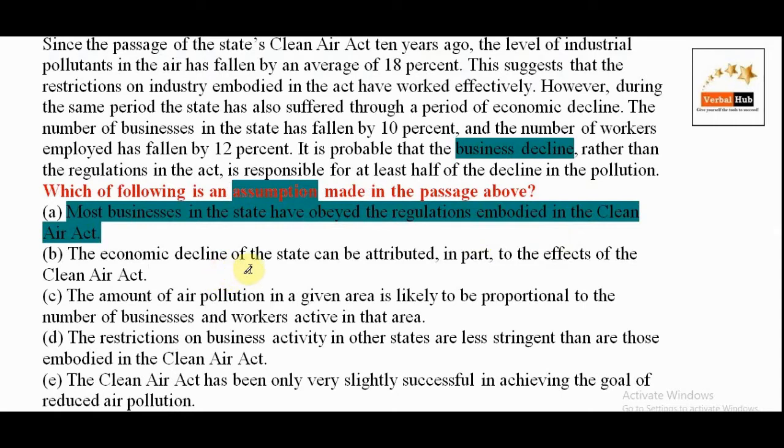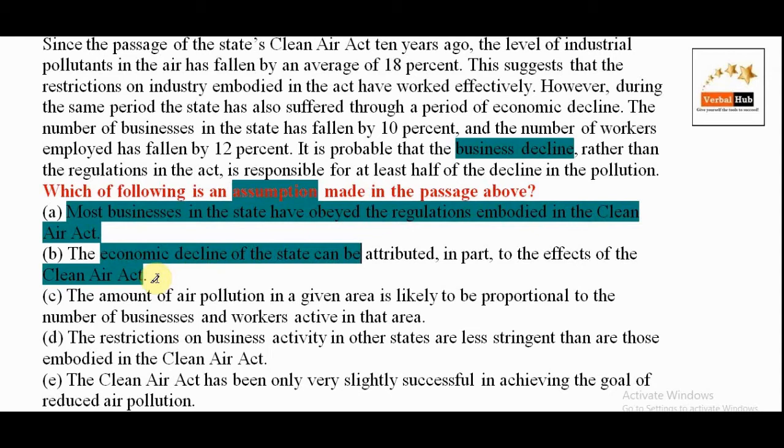Option B. The economic decline of the state can be attributed to the effects of the Clean Air Act. What does it want to say? It wants to say that the Clean Air Act is just because of economic decline in the business. You know that it is opposite. Clean Air Act is responsible for the decline in the business. Business is not responsible for Clean Air Act, and that is why it is incorrect.